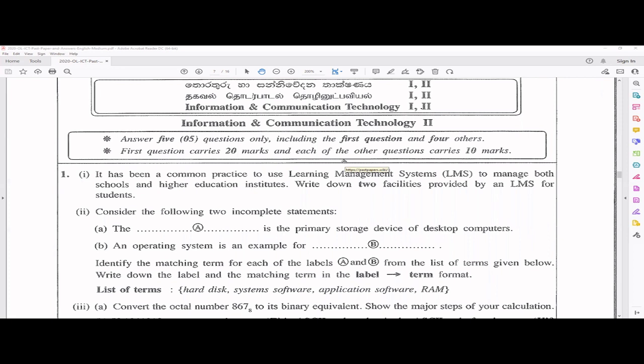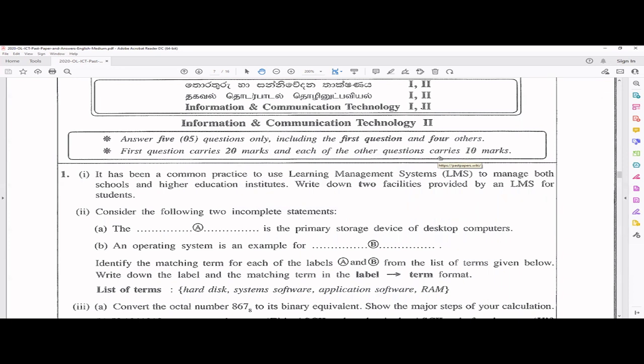It has been a common practice to use learning management systems (LMS) to manage both schools and higher education institutes, right down to the facilities provided by an LMS for students. With the corona pandemic, learning management systems, online learning and distance learning are not very new concepts for you students.